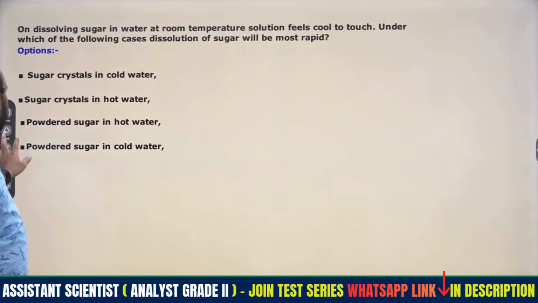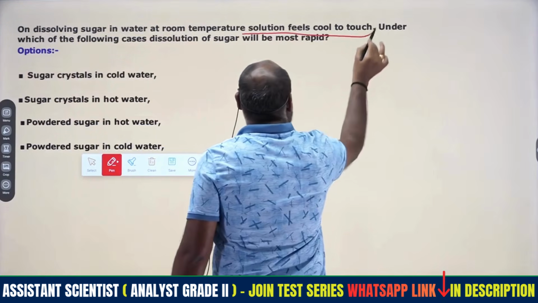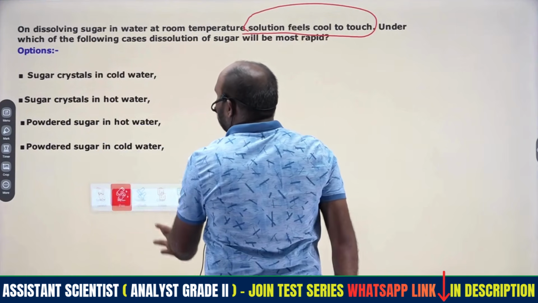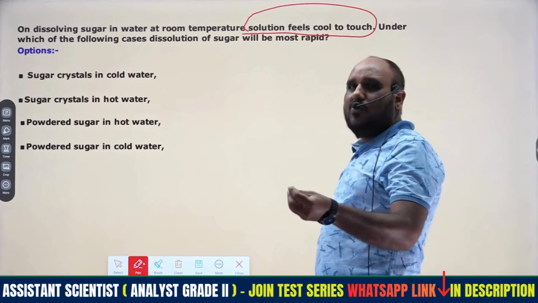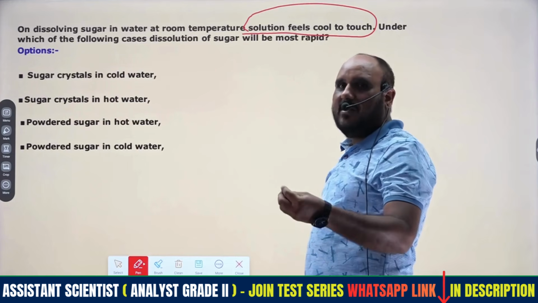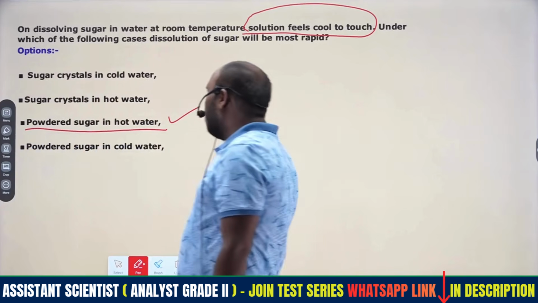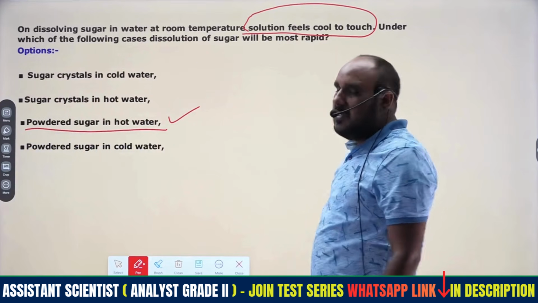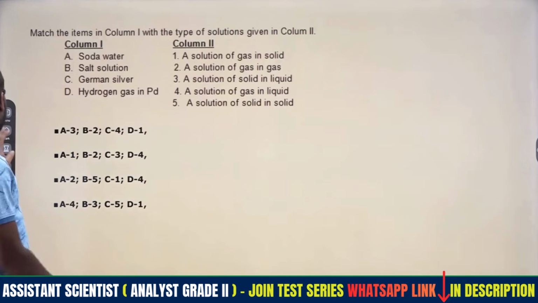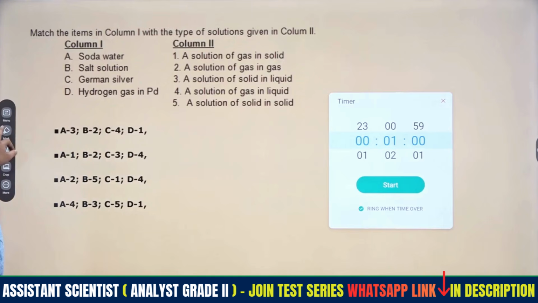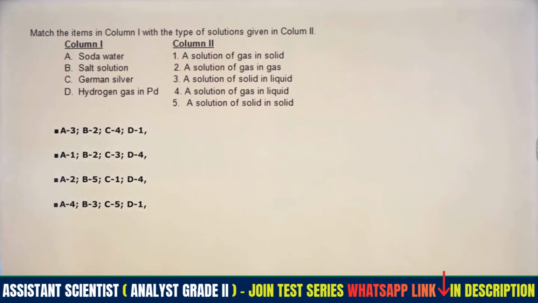Then coming to the solution part. Whenever we feel coolness to touch, here it is mentioned sugars only. When sugar dissolves in water, the solution becomes cool in nature. If you touch that solution, we feel that coolness. Simply think: powdered sugar in hot water, at that time the solution will be cool to touch. That is direct concept based only. Coming to the next part, various combinations are given, so we have to identify those.